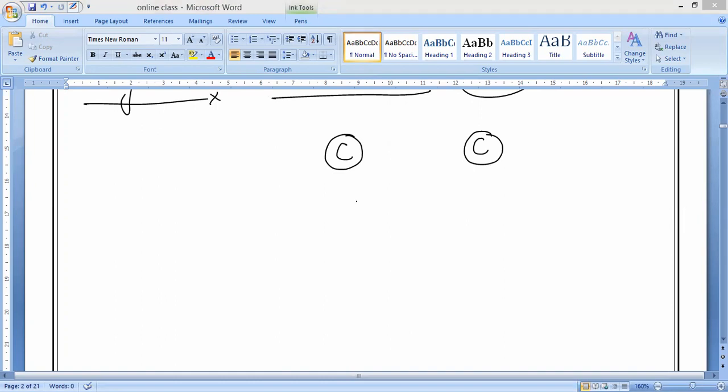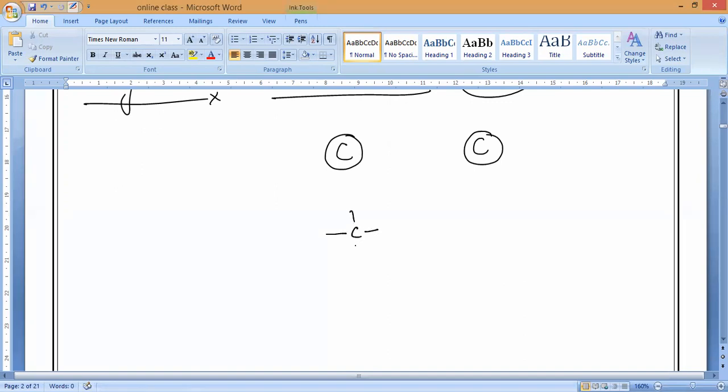Yes. So the bonds formed by carbon and carbon are not only single bonds. Two carbon atoms will combine and form a single bond, a double bond, and a triple bond. Carbon and carbon will combine and form a double bond. In the same way, two carbon atoms will combine and form a triple bond. This is what we have studied.